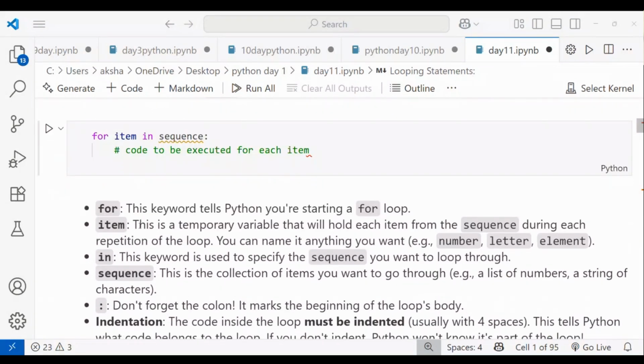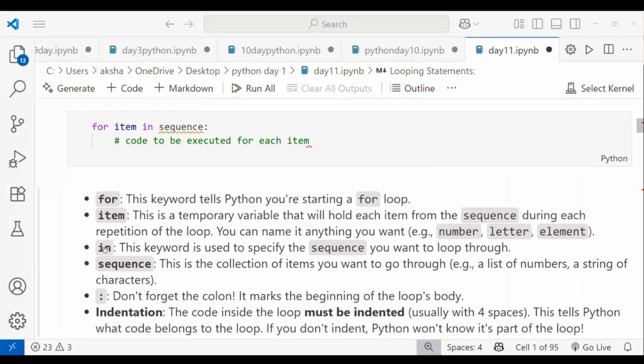Next, let's explain these keywords. for is a keyword that tells Python you are using a for loop. Then item: this is a temporary variable that holds each item of your sequence during each repetition of the loop. You can name it anything you want, like number, letter, element, as you wish. You can also use i or j, which is an easy option.